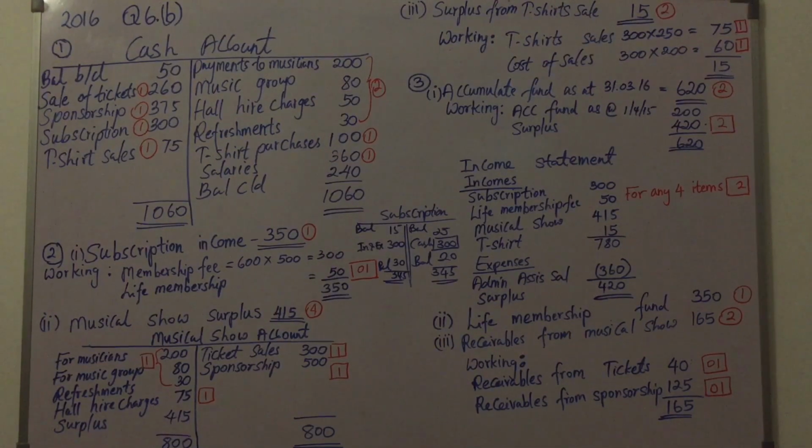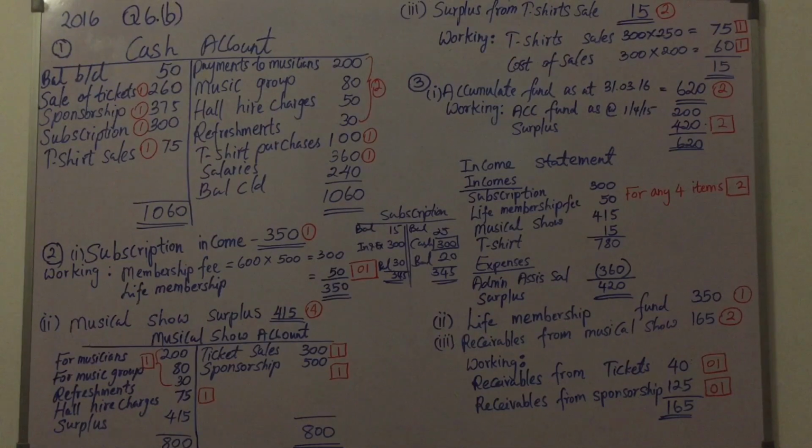So this association was there for already 2 years. So they have taken some amount from the life membership fund account as an income for 2 years already. So here in the question under assets and liabilities, life membership fund 400 is given as the opening balance.